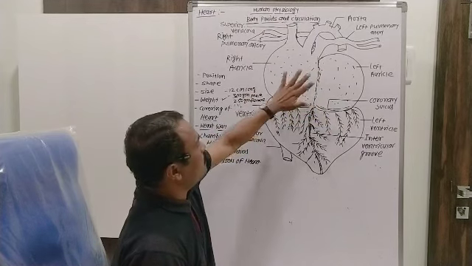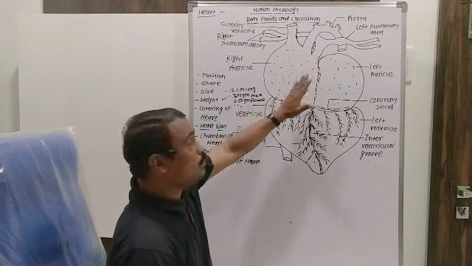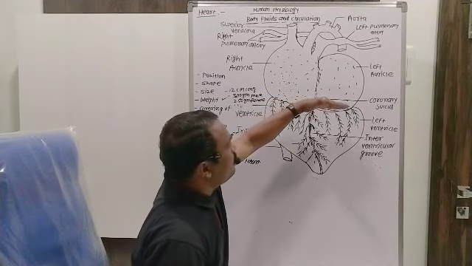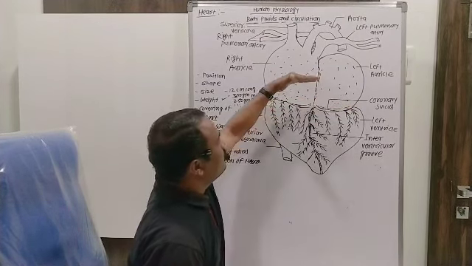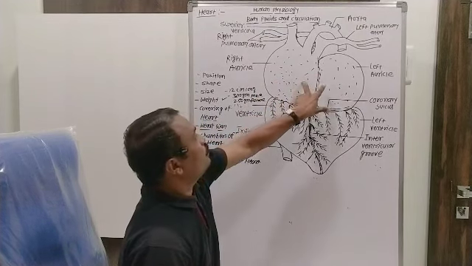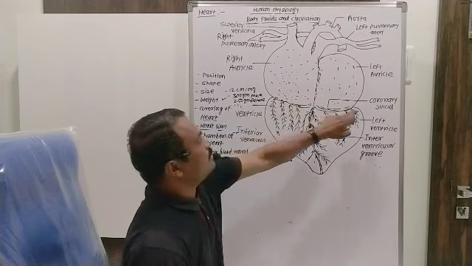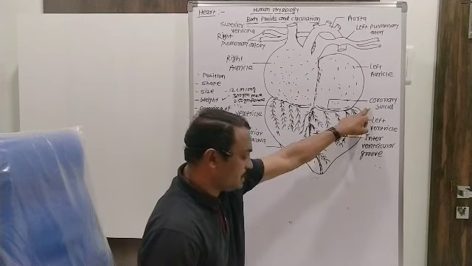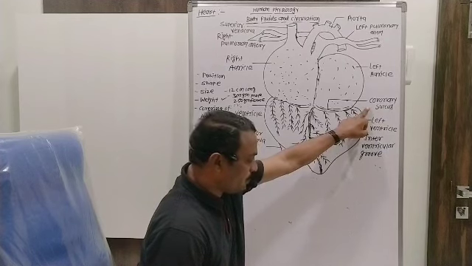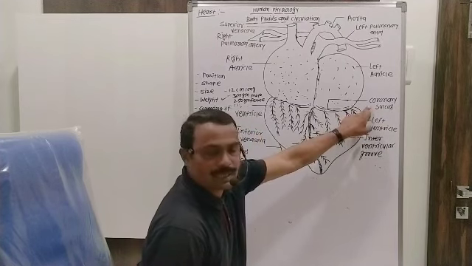Externally, these chambers get separated from each other due to the presence of the interauriculoventricular groove. The interauriculoventricular groove is present between the two auricles and two ventricles, and that is also called as coronary sulcus.